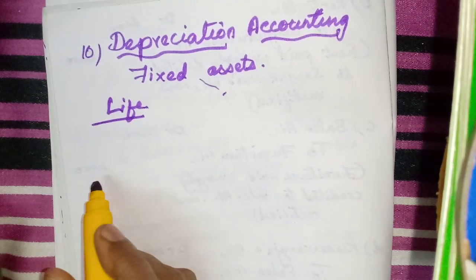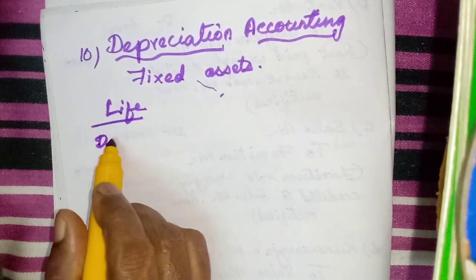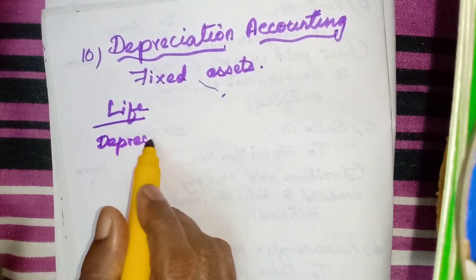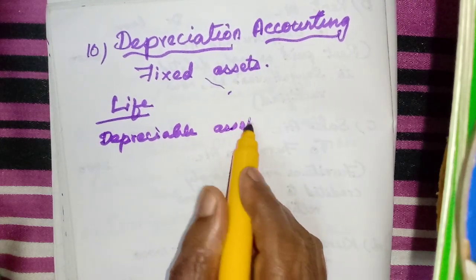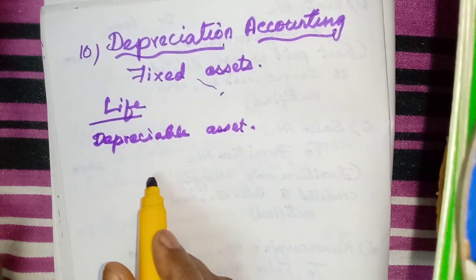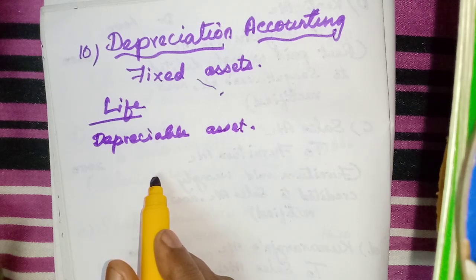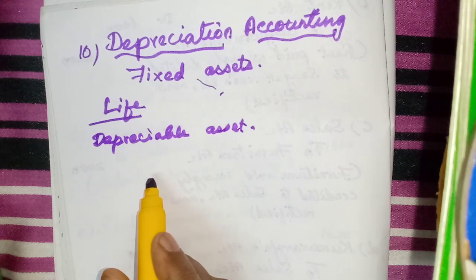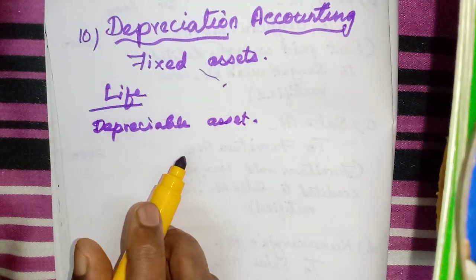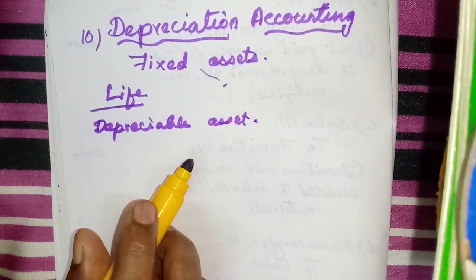Then another heading, depreciable asset. What are the depreciable assets? I have told you all the fixed assets are depreciable assets except the land. Land is not a depreciable asset because it does not have any depreciation value, only appreciation value we have.